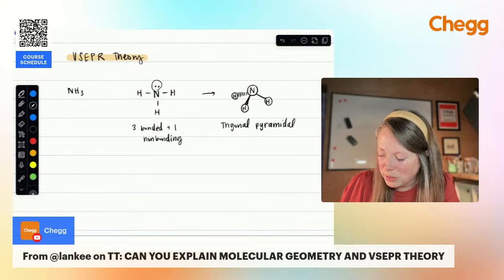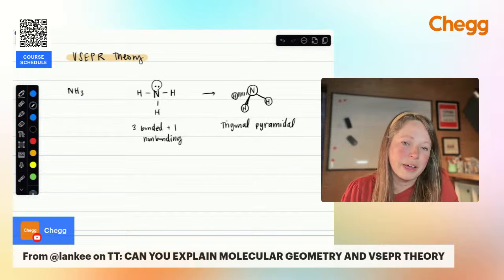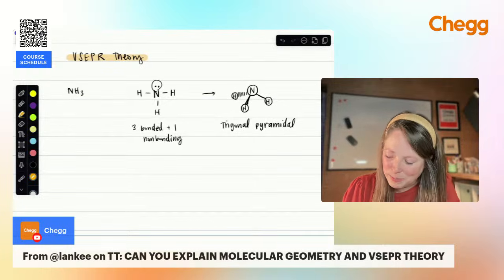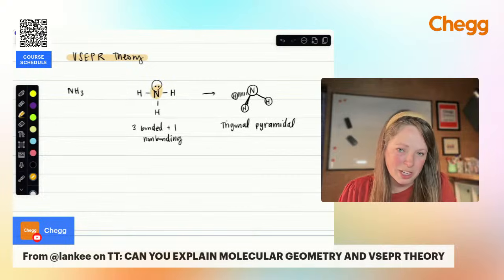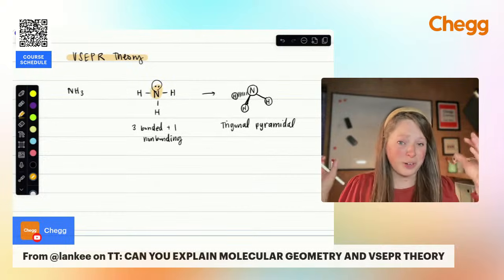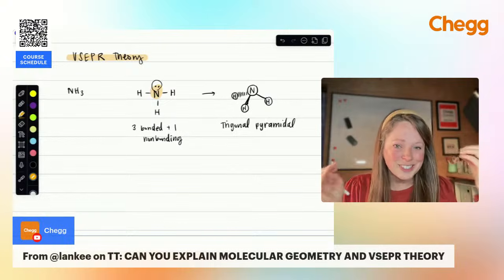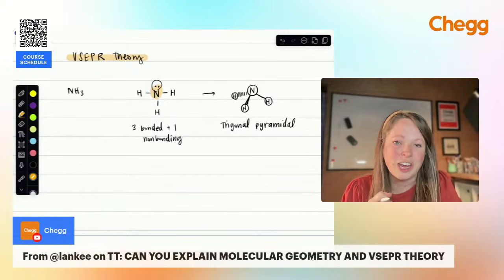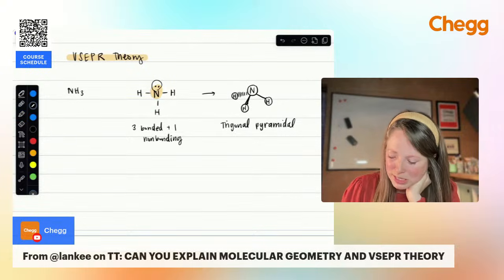So basically with geometry, you have to get a lot of practice drawing those Lewis dot structures, because everything is based on what's going on in the central atom. If your peripheral or outer atoms have 6 electrons on them, it doesn't matter. Those are not going to change the shape of the molecule. And I'll draw an example of that.